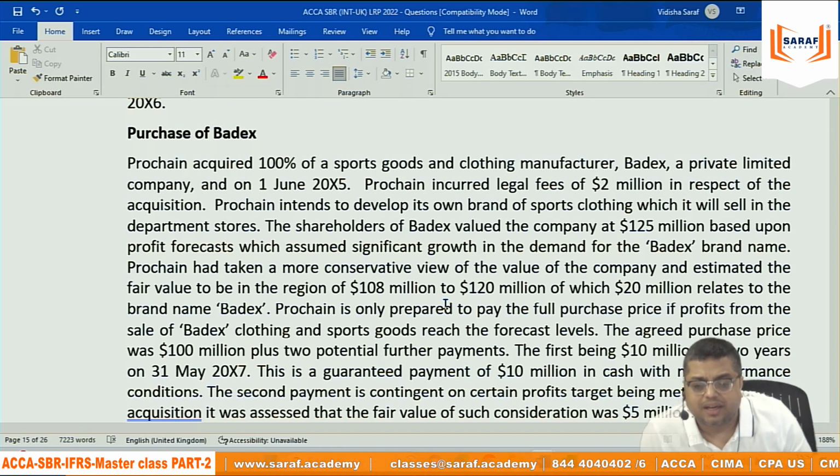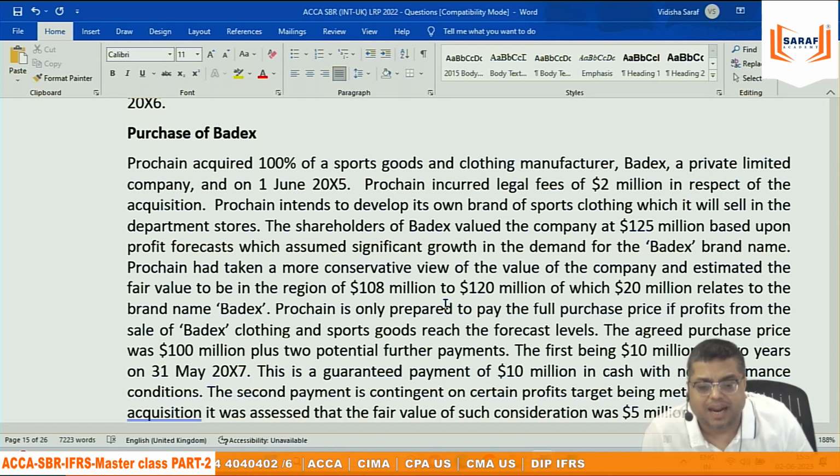The shareholders of Buddocks valued the company at 125 million based upon profit forecasts, which assumed a significant growth in the demand for the Buddocks brand name. P had taken a more conservative view of the value of the company and estimated fair value to be in the region of 108 to 120 million, of which 20 million relates to the brand name Buddocks. P is only prepared to pay the full price if the profits from the sale of Buddocks clothing and sports goods reach the forecast levels.